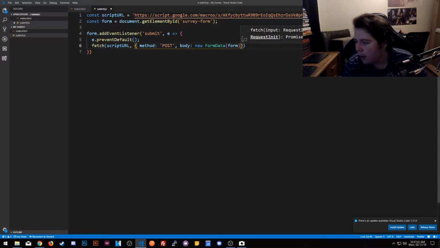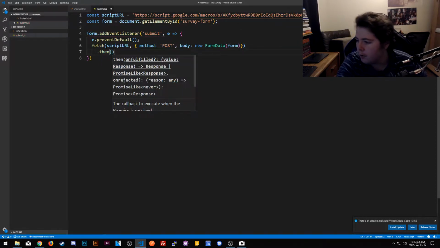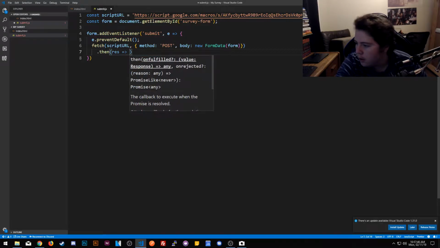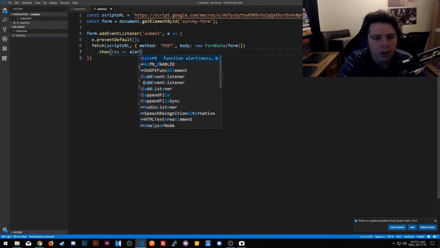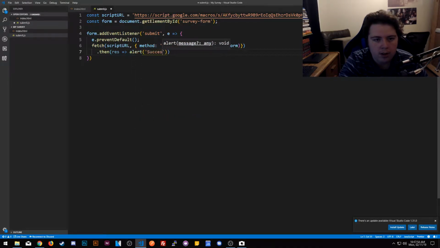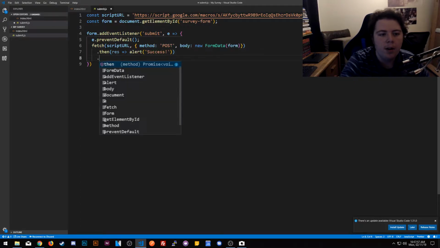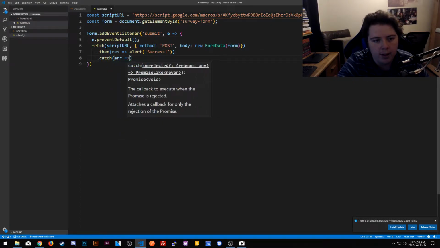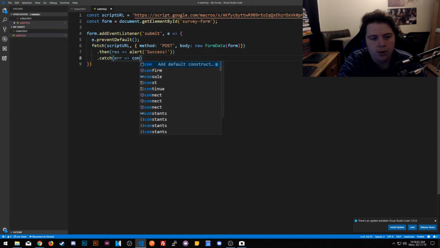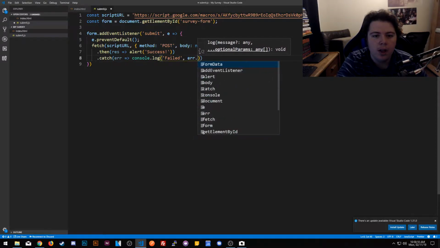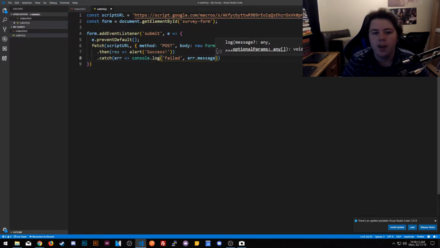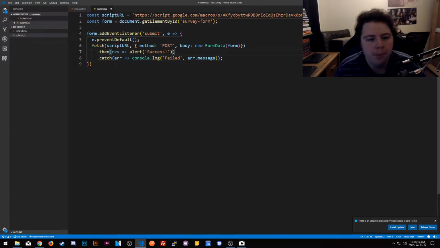Okay. And then we're going to catch the response. So if there's a response, we're going to console.log success. Actually, we're just going to go ahead and alert, to be honest. It's much easier. Alert success. And then if there's not, we're going to go ahead and catch, and we're going to say error, and we'll just console.log failed. And then we'll console also the error.message. Okay. That there? Nope. Figured not. Okay. That should be just about it.